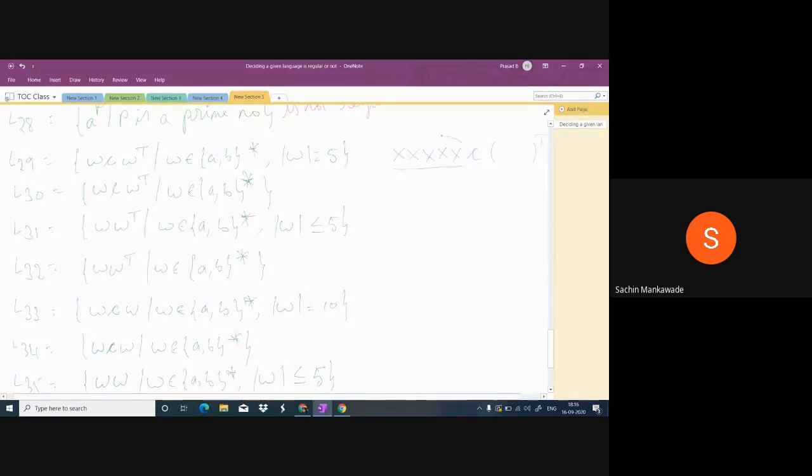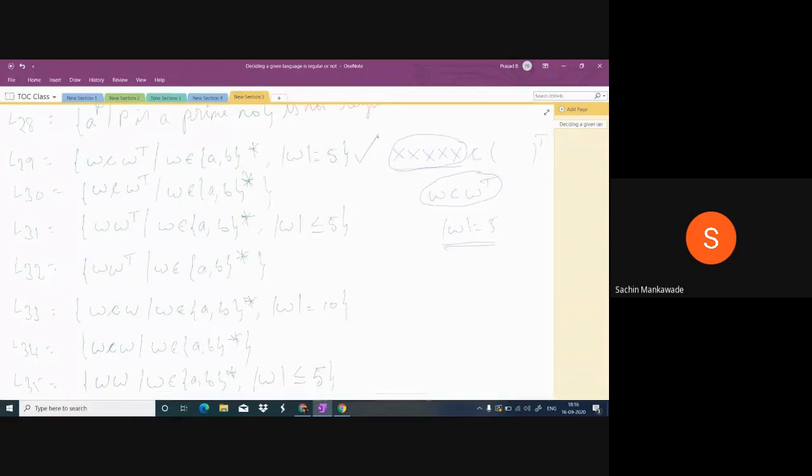Here the length of W before C is finite. If I write all the combinations of A and B with this condition, will I get a finite number of strings or an infinite number of strings? Definitely a finite number of strings, because the length of W is finite. When you are getting a finite number of strings, every finite language is regular. So this is regular. Understood?